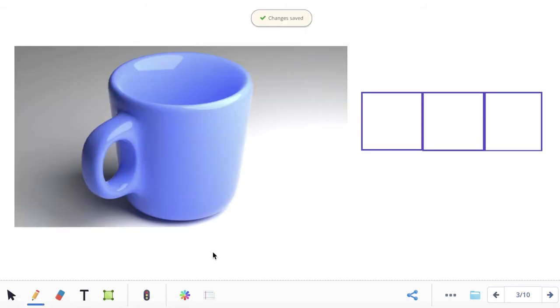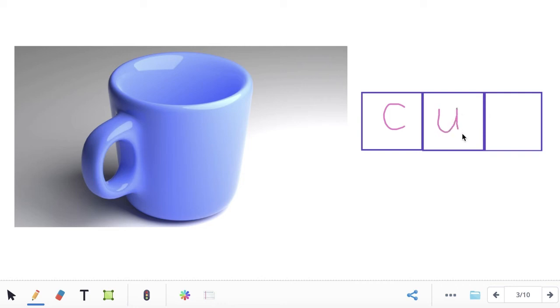Let's look at this picture. This is a picture of a cup. Sound out the word cup with me. Ready? K-A-P. Cup. What is the first sound you hear? K. What letter makes the K sound? C. What's the middle sound you hear in the word cup? What letter makes the sound? U.